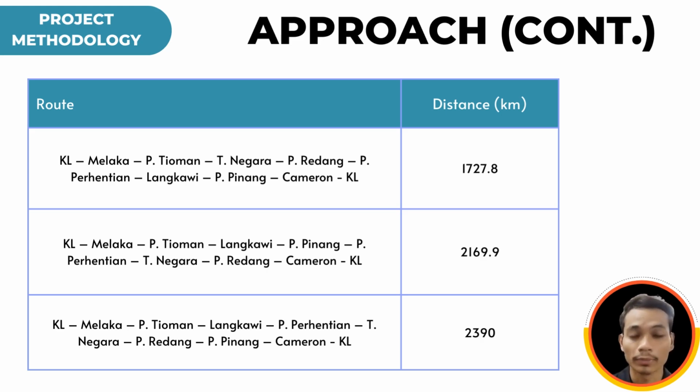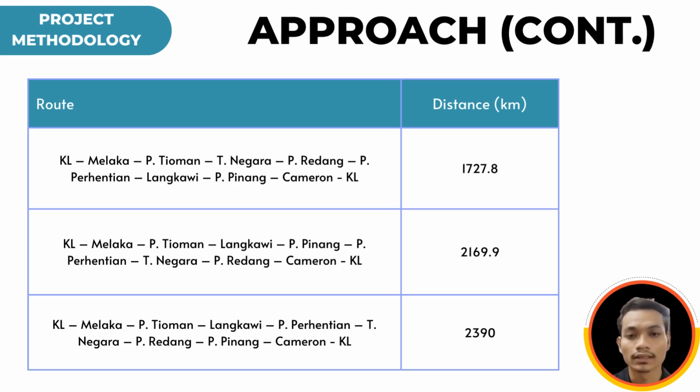And for the second road, we start from KL, Melaka, Pulau Tioman, going through Langkawi, Pulau Pinang, Pulau Perhentian, Taman Negara, next to Pulau Redang, Cameron, and KL, with a total distance of 2169.9 km. And for the last road, we have KL going through Melaka, Pulau Tioman, Langkawi, Pulau Perhentian, Taman Negara, Pulau Redang, Pulau Pinang, Cameron, and at the ending point is KL, with a total distance of 2390 km.